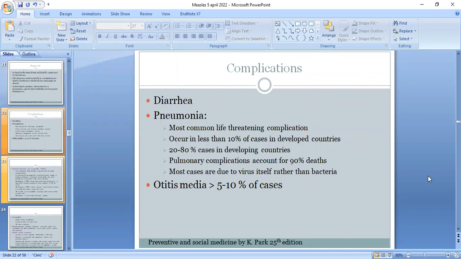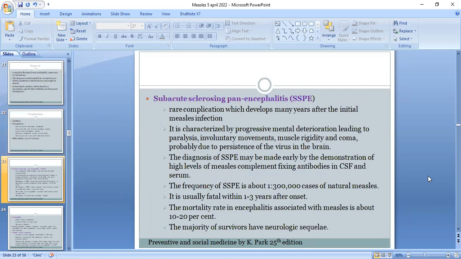Now the complications. There are numerous complications like diarrhea, pneumonia, otitis media, and others. Pneumonia is the most common life-threatening complication, and it occurs in less than 10% of cases in developed countries and 20 to 80% of cases in developing countries. Pulmonary complications account for 90% of all deaths due to measles. Most cases are due to the virus itself rather than bacteria. Otitis media contributes to 5 to 10% of cases.